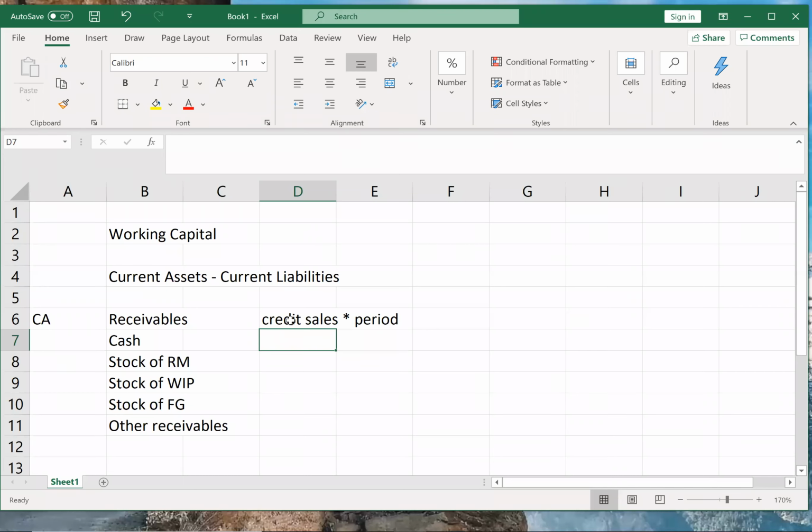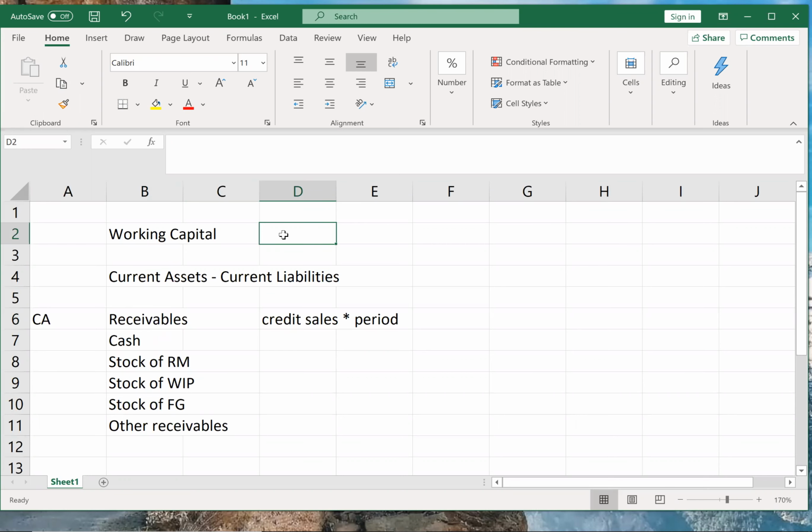If they are saying the credit policy is 3 months, then credit sales into 3 by 12. Or if they are saying the credit period is 65 days or 70 days, then credit sales into 70 by 365. That will be your receivables required for the working capital.